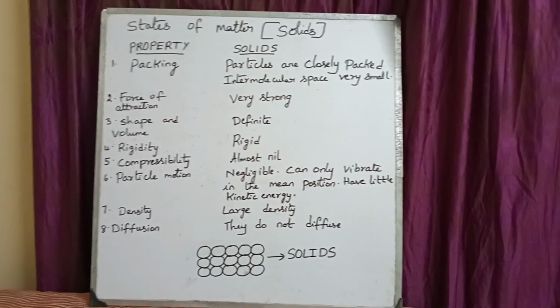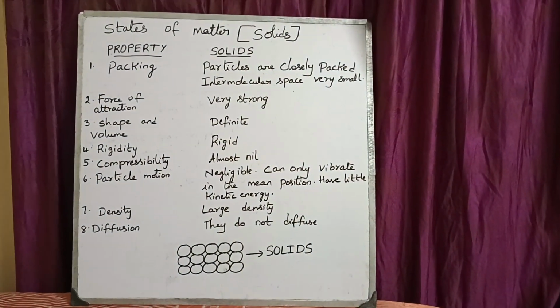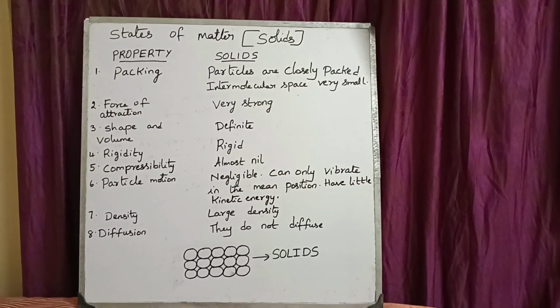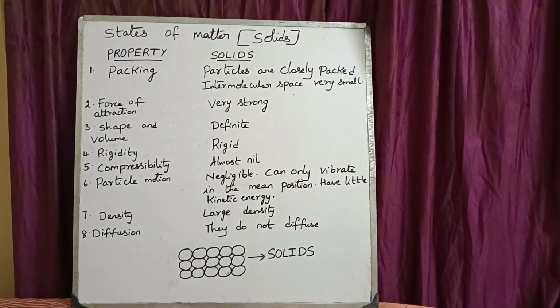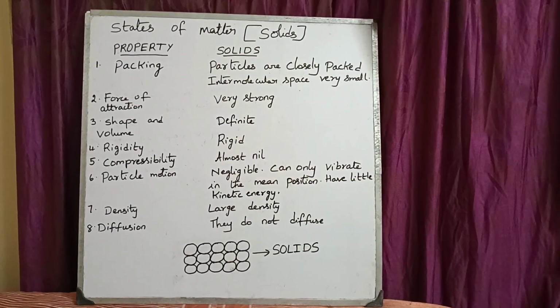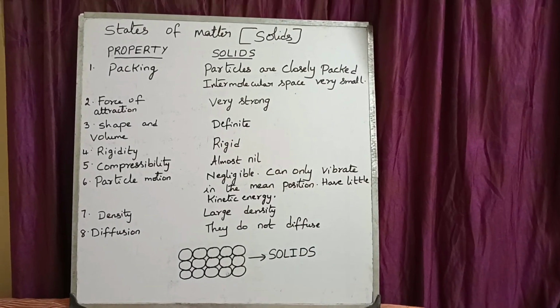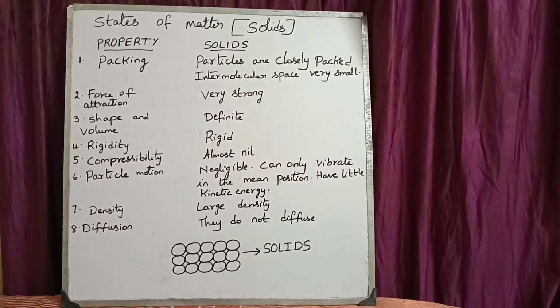Friends, today I would like to share a few concepts based on states of matter. The first one is solids. In solids, the molecules are closely packed and intermolecular space is very small. The force of attraction is very strong, holding the molecules together. Solids have a fixed shape and a fixed volume. This is because the molecules cannot move closer to or away from each other.